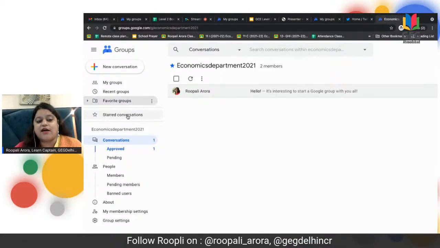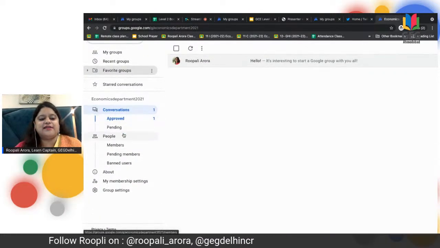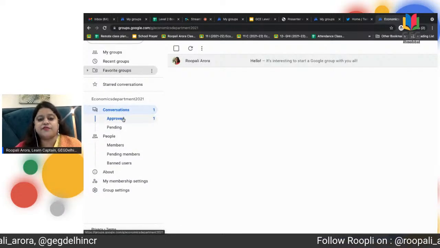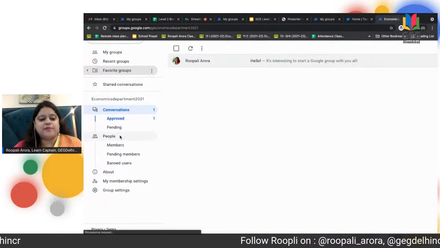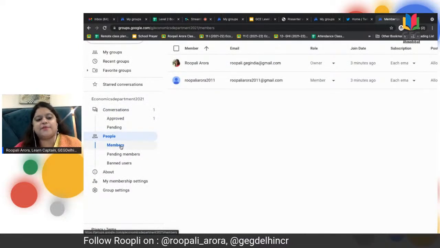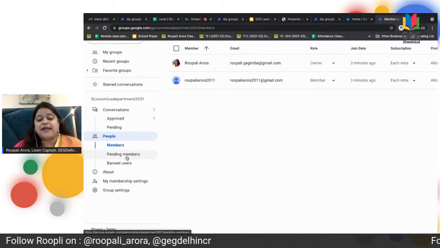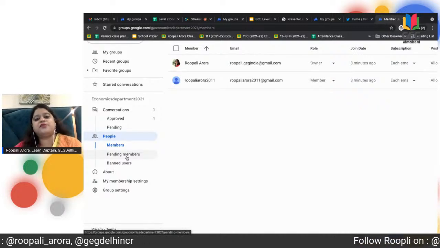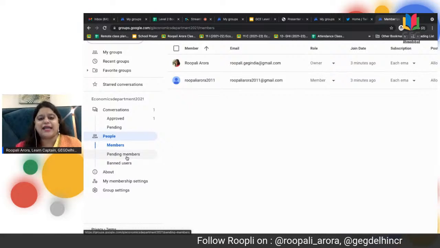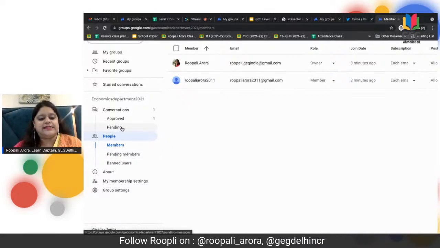You can also star certain conversations, and here you can see that conversations have two options, approved and pending. You have people, so you can click on members and see who are the people in a particular group. Then pending members would include those whom you have invited, but who have not accepted the request. But if you directly add people, then pending would be 0.